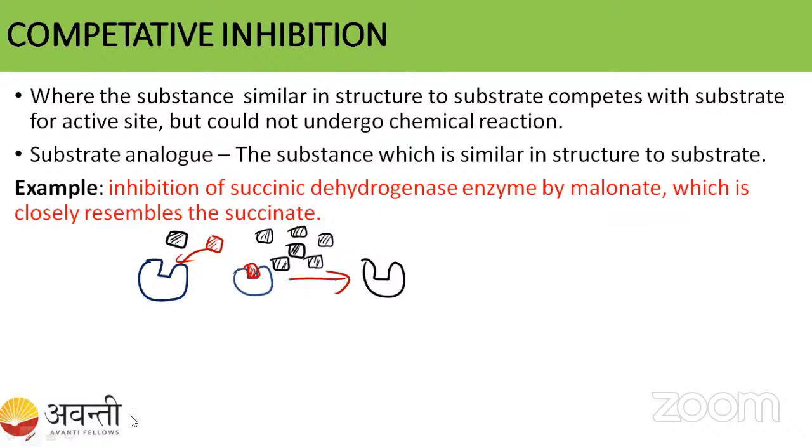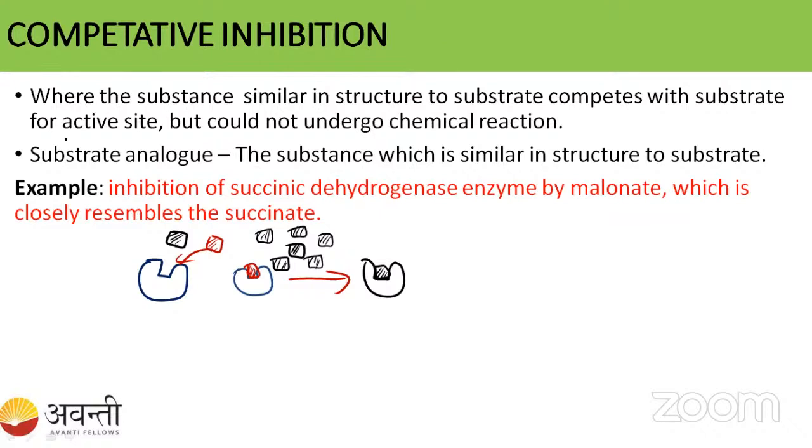So one thing you have to remember here: the enzyme, the substrate and the inhibitor look the same, but the inhibition is reversible. Whenever we increase the substrate concentration, it removes the inhibitor and binds to the substrate. So this is competitive inhibition.